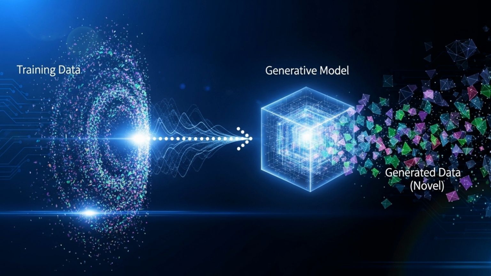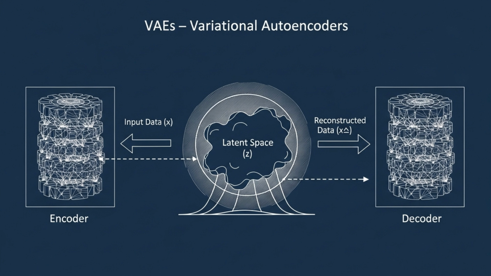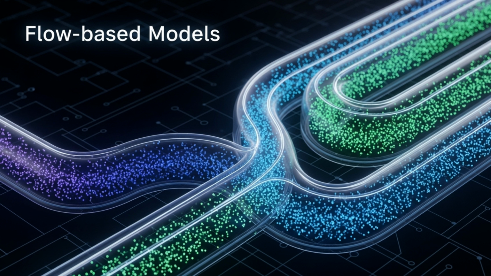At its essence, generative AI refers to models capable of creating new data instances that resemble the training data, but are not direct copies. Variational autoencoders, or VAEs, also gained prominence, offering a probabilistic approach to latent space learning. Flow-based models provided exact likelihood estimation and reversible transformations, enabling high-quality sampling.